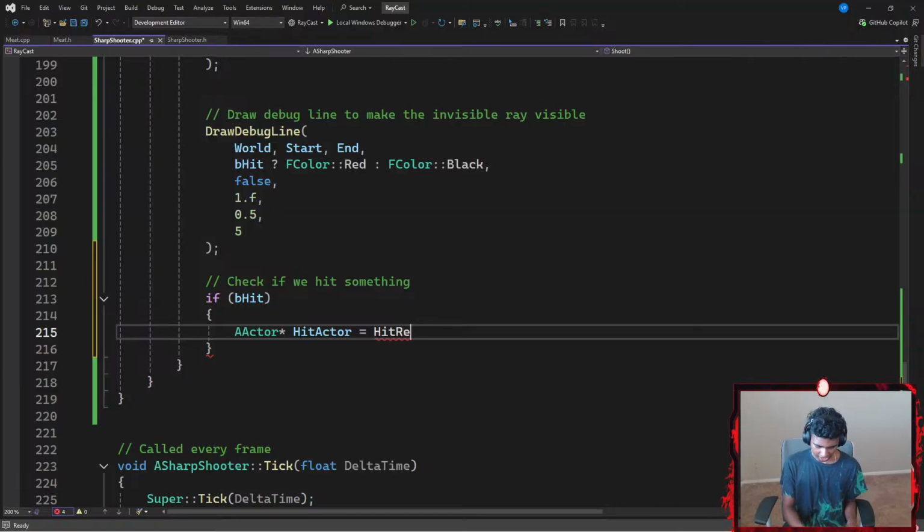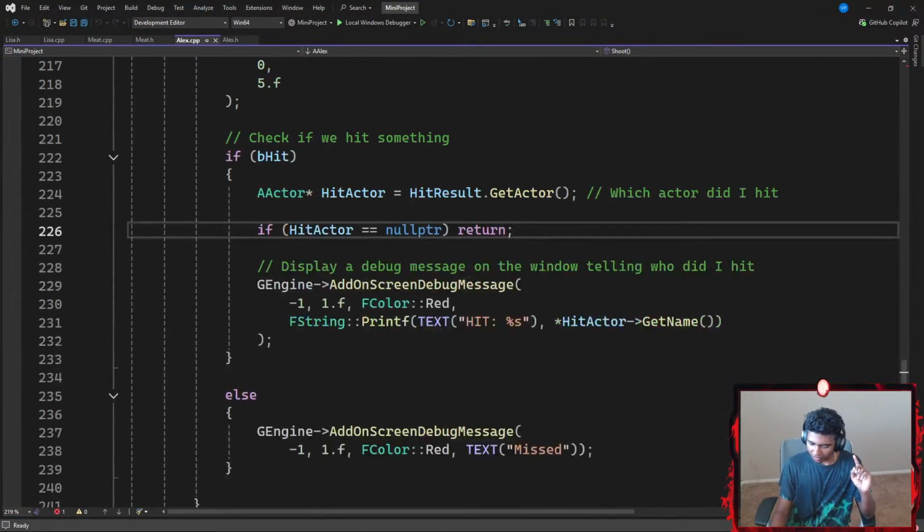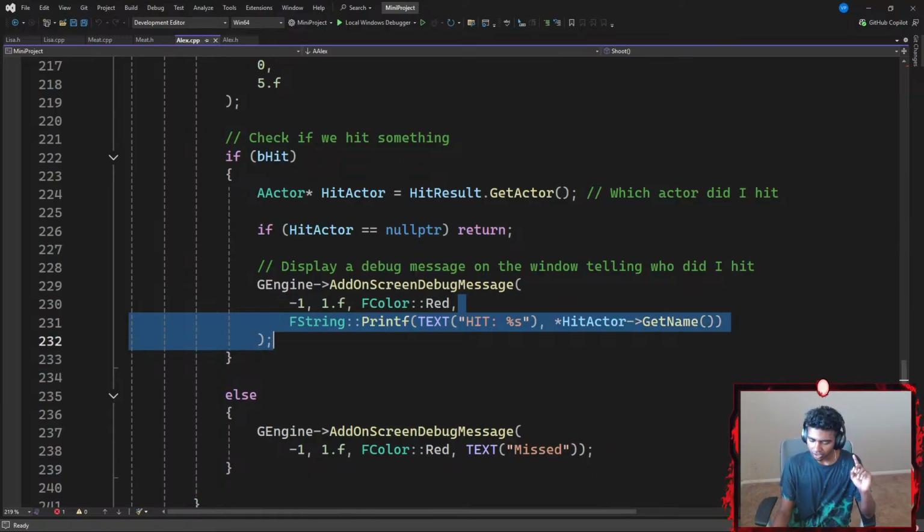My hit result is a local variable that represents my hit result structure. Dot the get actor name. I want to get my actor name that's been set in my Unreal's outliner. Was it get actor name? I could have sworn that it was get actor name. Hold up, guys. Okay, it's get actor. I thought it was get name. There we go. Okay.